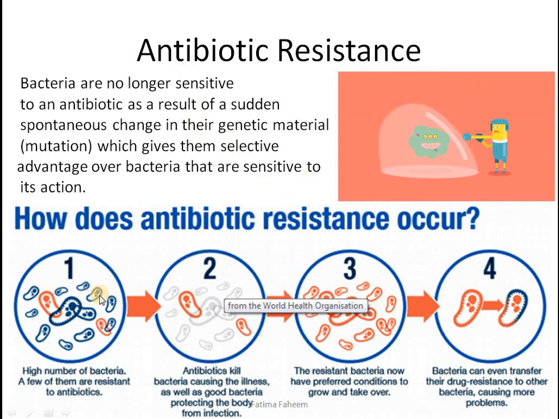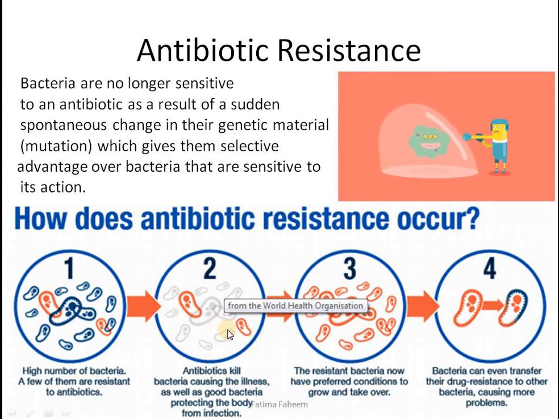For instance, like in this diagram, there are many bacteria, but some of them have mutated. Their genetic material went through some changes. You don't need to know about those changes. Just remember that mutation happened. Mutation is the sudden change of genetic material. In these red labeled bacteria, the genetic makeup changed in a way that when you expose the bacteria to antibiotics, the resistant bacteria remained alive.